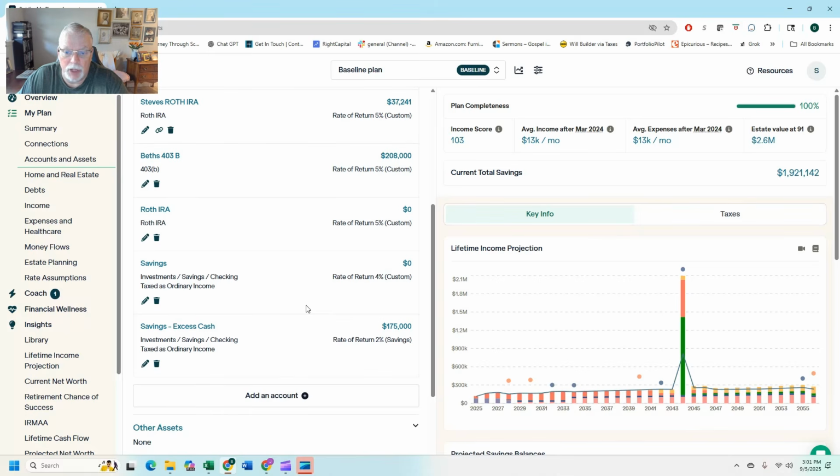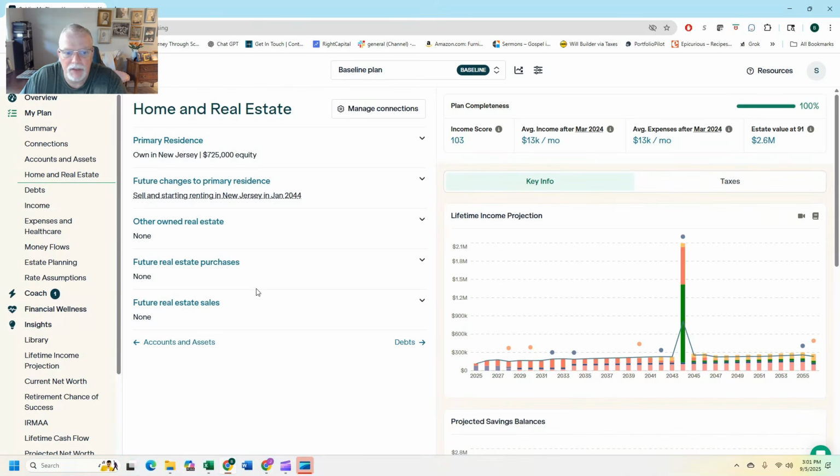And probably what I'll end up doing, as I advance in years, probably when I start my go-go years, I'll probably spend more. I think we have plenty to spend right now, but I will probably spend more. Or I'll look and see what my returns are and how I'm doing.